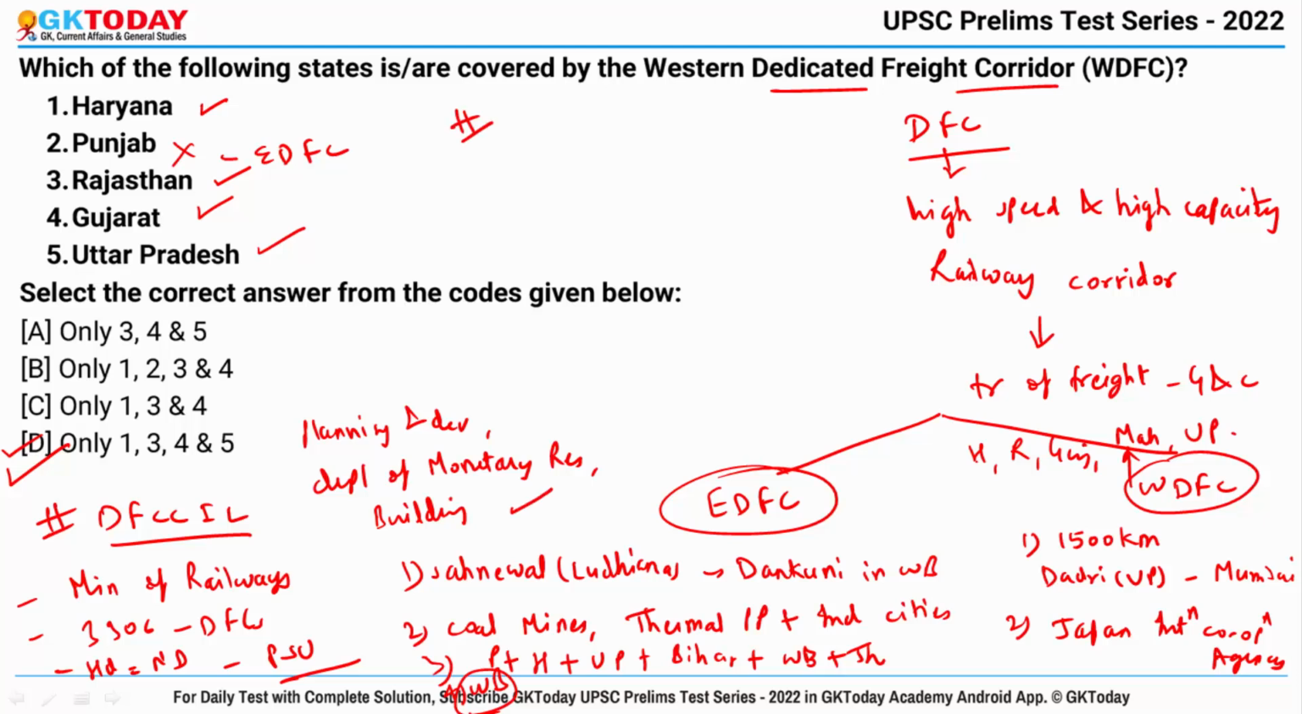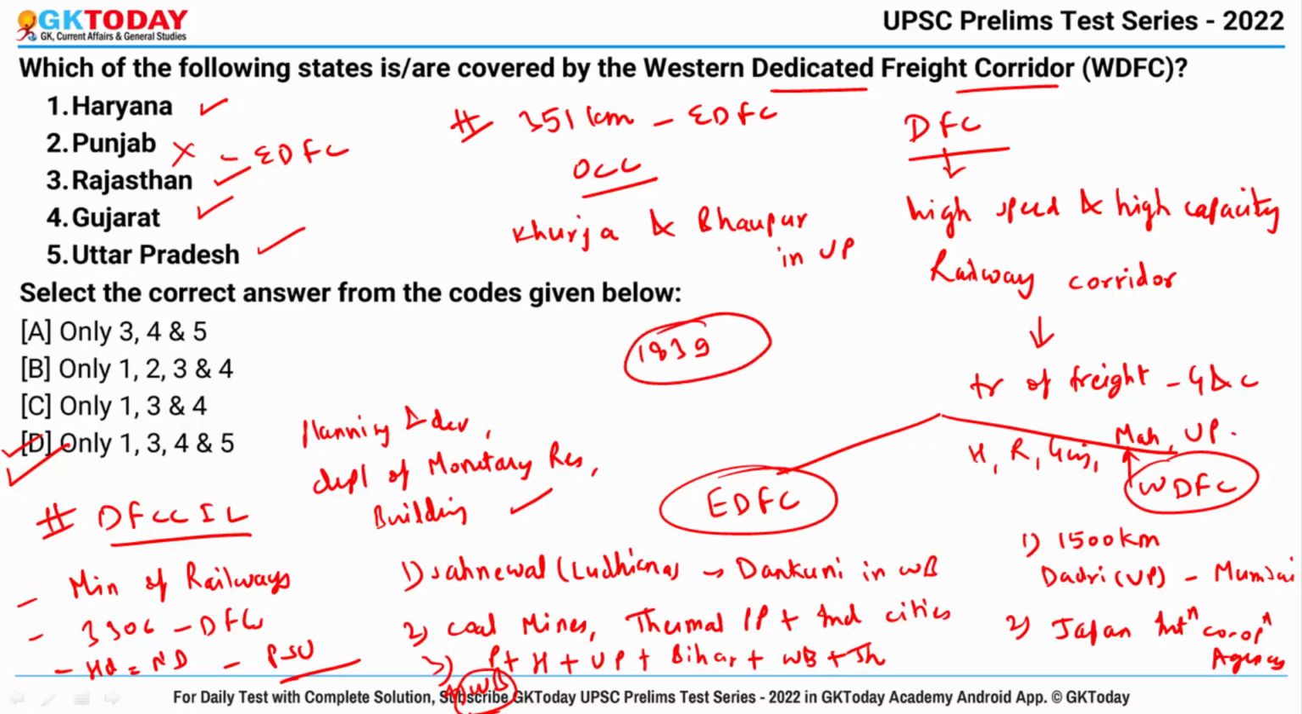Because recently Prime Minister of India Narendra Modi has inaugurated a 351 kilometer section of EDFC and an OCC, that is Operational Control Center, between Khurja and Bhavpur in Uttar Pradesh. And EDFC is a 1839 kilometers project and it is the largest rail infrastructure being built in independent India and it has been in the making since the year 2006.